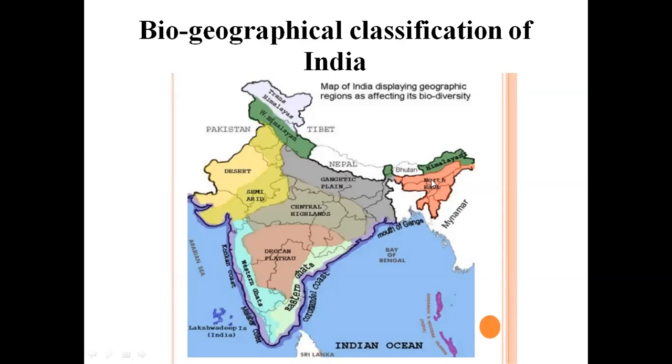These are all thick forest regions. We can see mostly bamboo trees, grass varieties, and sal, jackfruit, teak, chestnut, and castor. All these are different types of plants we can see in this region. And coming to animals, elephant, rhinoceros, elk, deer, and porcupine, all these animals we can see in the northeastern hilly regions.